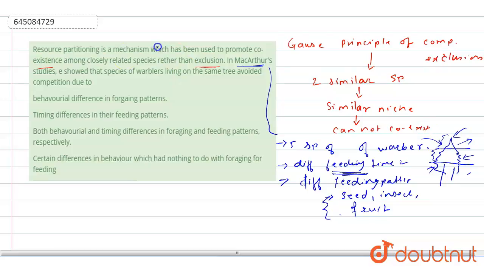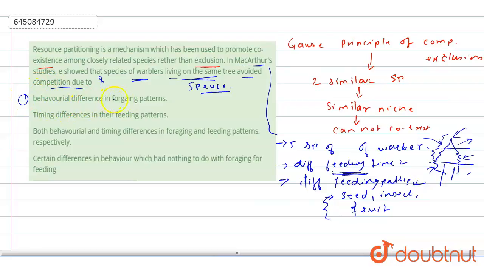And this is the question here. MacArthur showed that species of warbler living on the same spruce tree avoid competition. Why do they avoid competition? Because of the different foraging time, the different feeding time, or the feeding pattern. This is the answer. Now you will read the options.